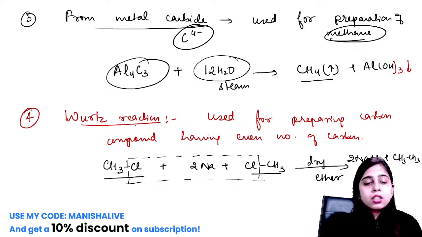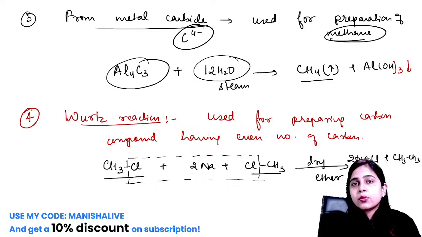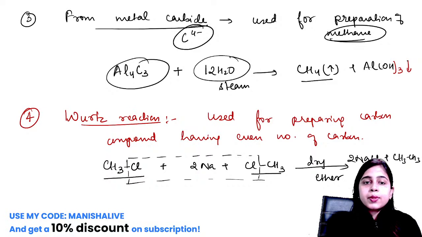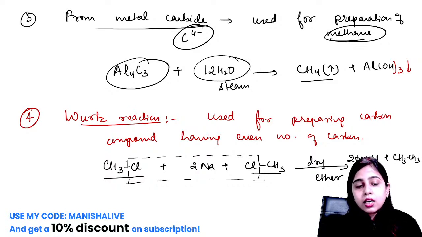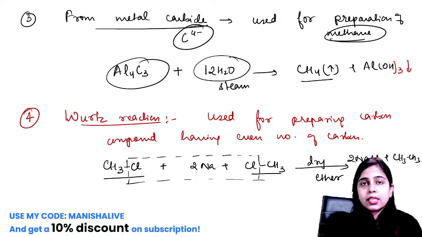Now we have Wood's reaction. In Wood's reaction also your alkyl halide is made to react with sodium in presence of dry ether. Dry ether is acting as a solvent over here because every reaction needs a medium to occur. This is non-polar in nature, so it will not interact with the reactants taking part in the reaction. So this is all about Wood's reaction. I hope it is clear to everyone in the class. We generally prepare symmetrical alkanes using this Wood's reaction.